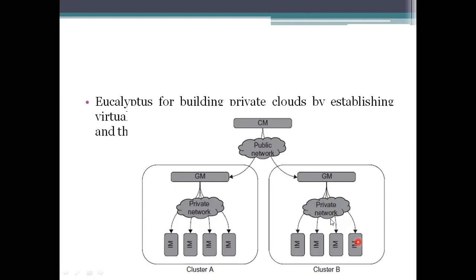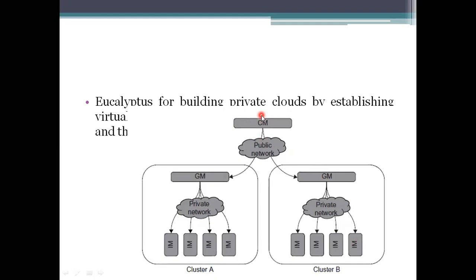Coming to the next level, the highest level, we have the public network. These two clusters are connected to a CM. This CM is specified as a cloud manager. We use the cloud manager because it is the entry point into the cloud for any user or administrator. If you want to enter this cloud, the CM will allow the users in. It is the entry point for all.